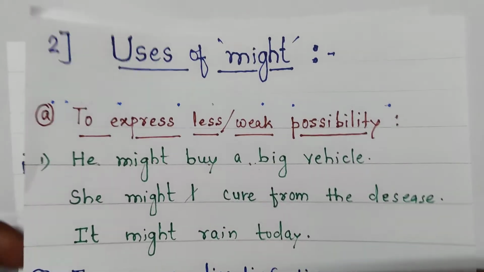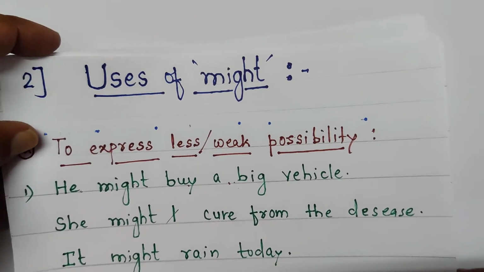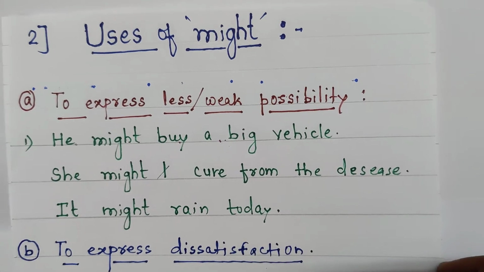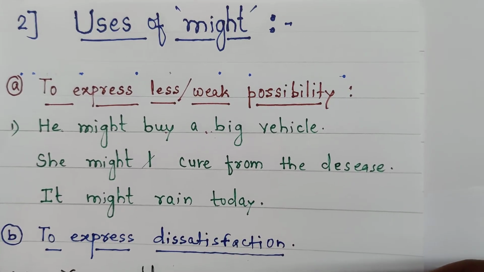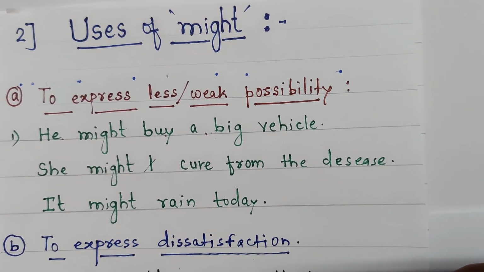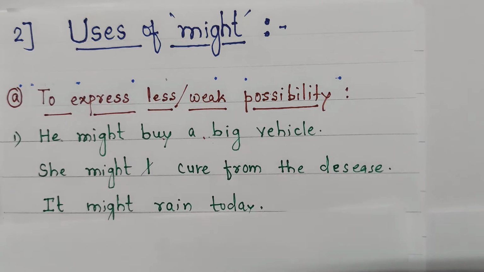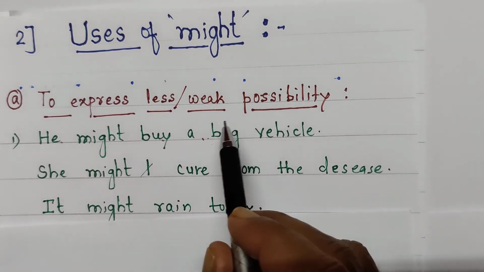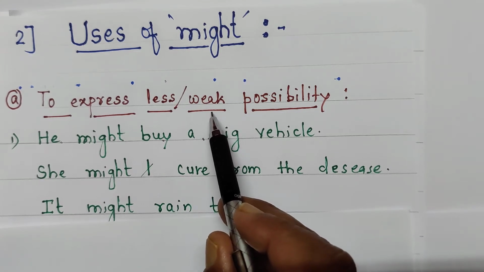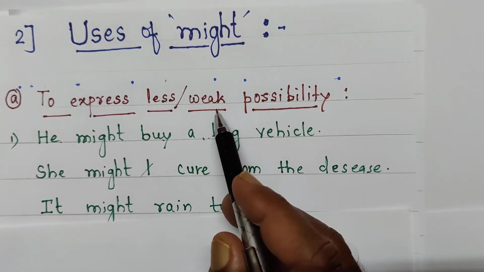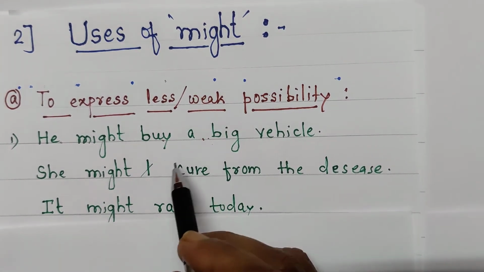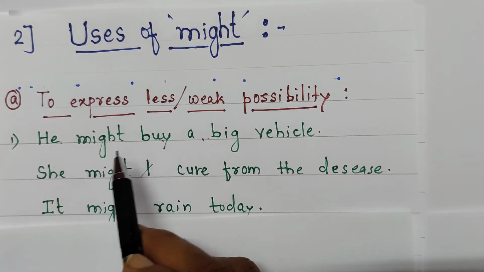Uses of might, how to use might, M-I-G-H-T, might. It is a past equivalent of may. First use, look here: to express less or weak possibility. When the possibility is weak, we are not certain or guaranteed about that possibility, at that time instead of may we are going to use might.